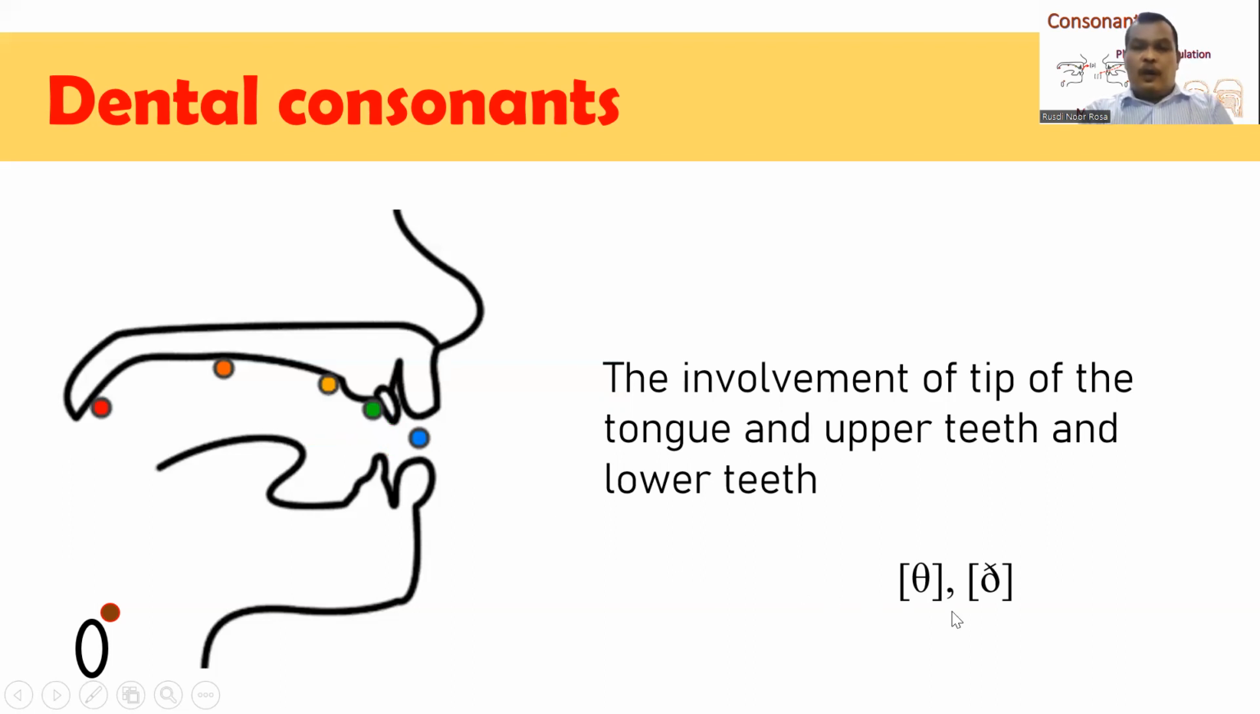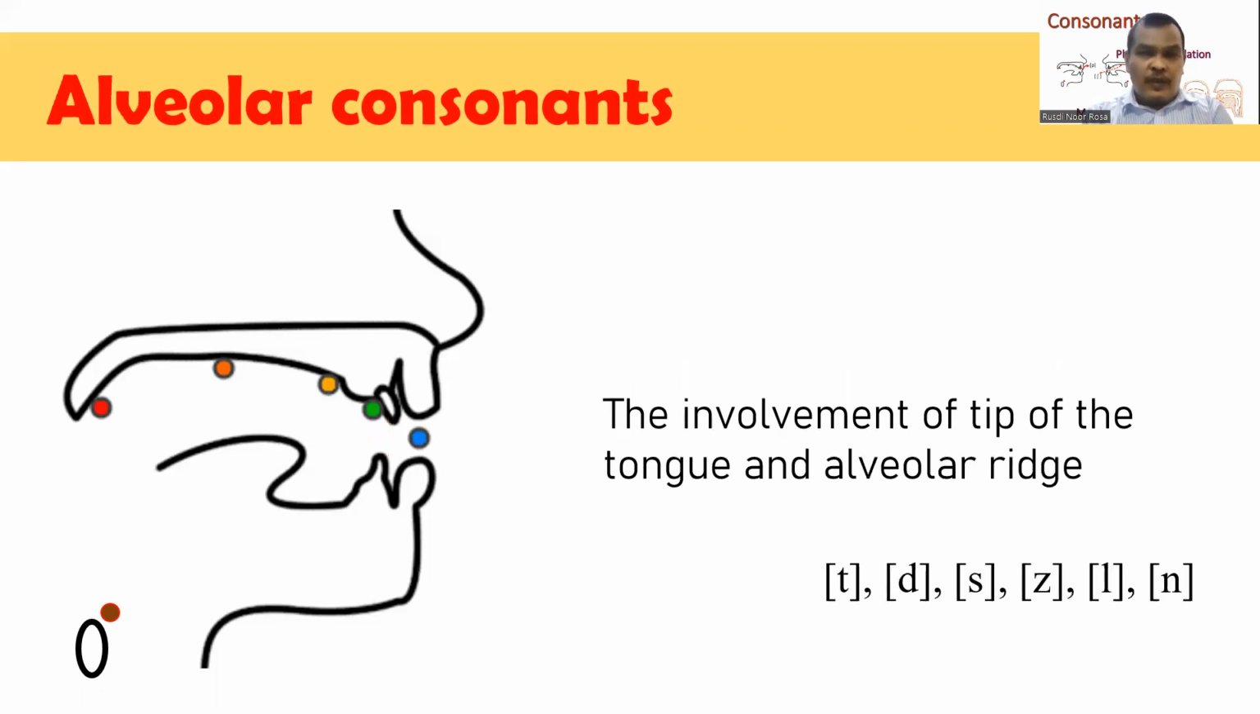The examples are th, th. Once again, th, th. These sounds are introduced in English, but they are not introduced in Bahasa Indonesia. Therefore, Indonesian native speakers have to show efforts in order that they are able to produce these two sounds, th, th. Well, let's come to the next type of consonant, alveolar consonants.